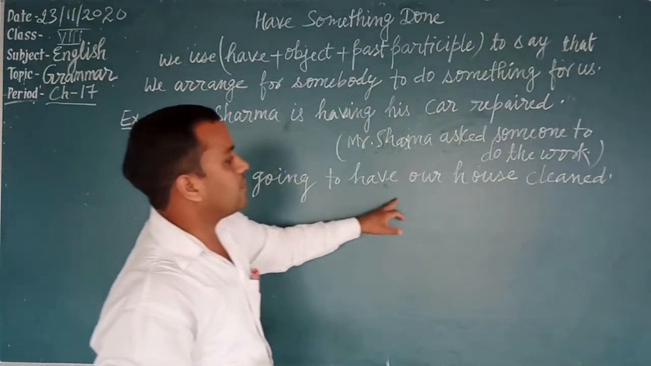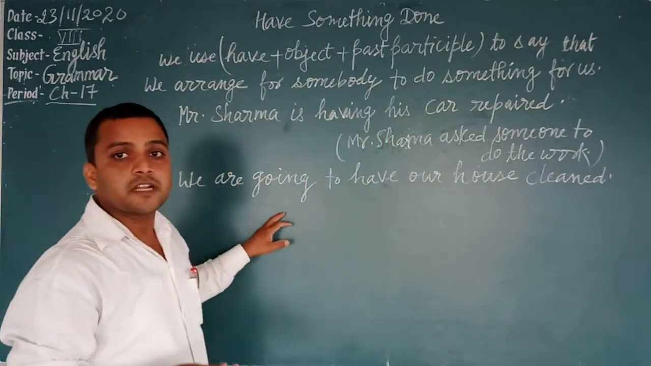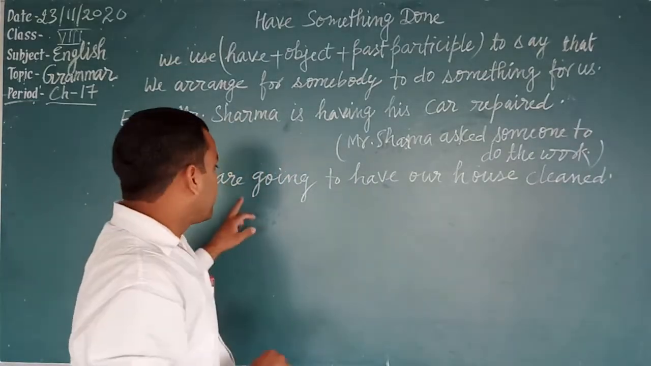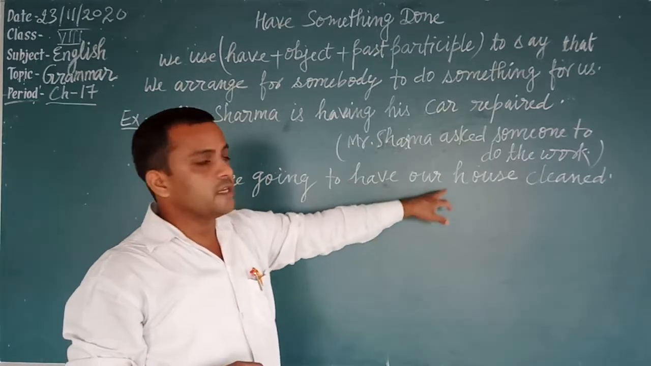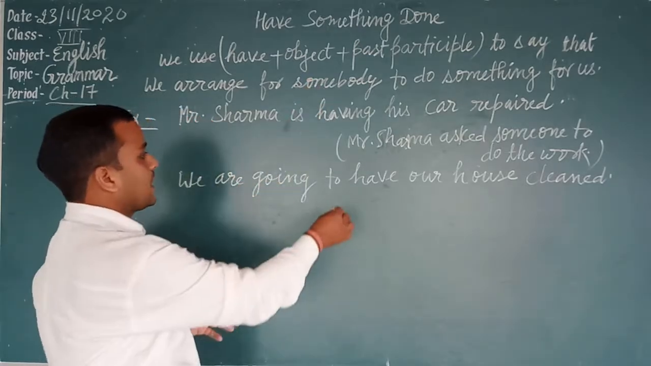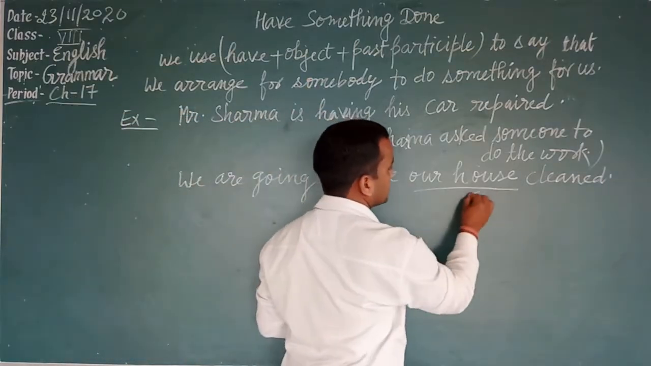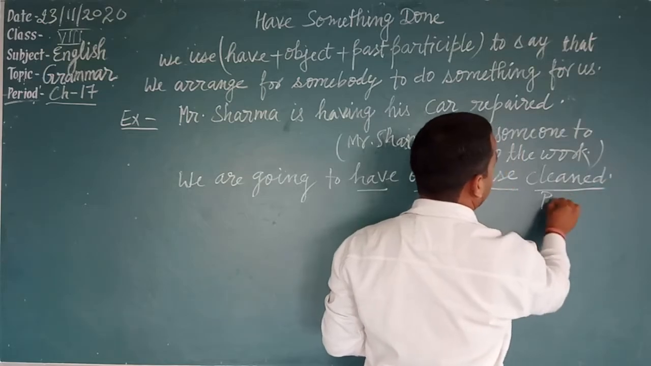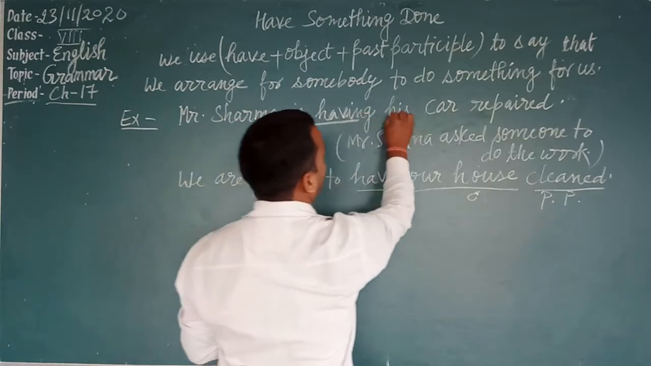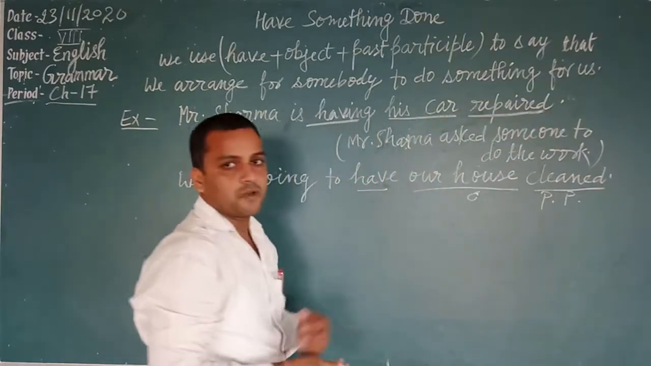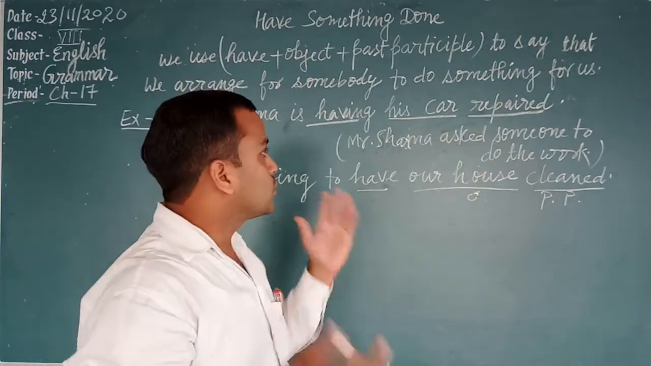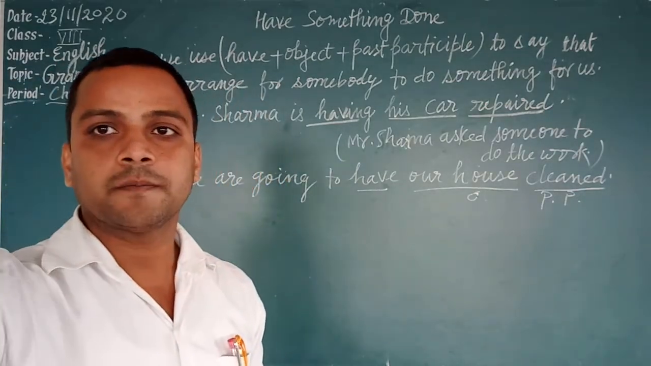We are going to have our house cleaned. It means we are not cleaning our house, but we have asked somebody to clean our house. So in this situation we use have plus object plus past participle form of the verb. In the same way, have plus object plus past participle form of the verb. In which condition? To say that we arrange for somebody to do something for us. Okay?